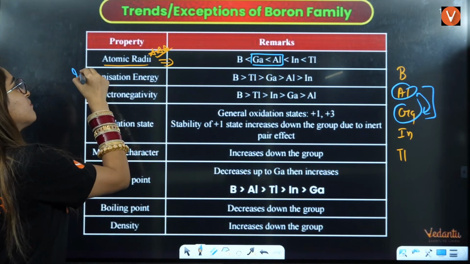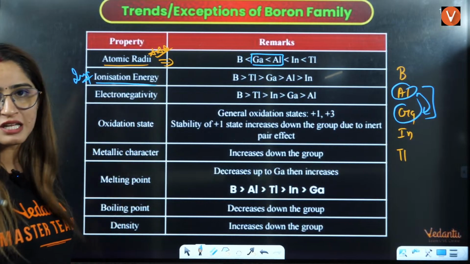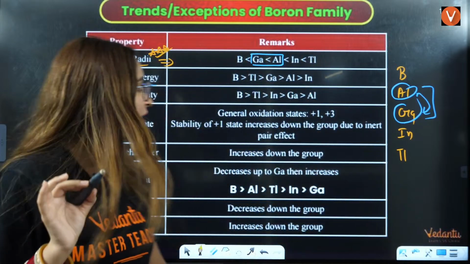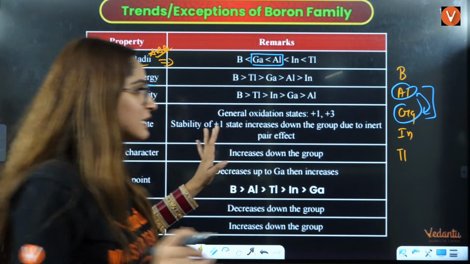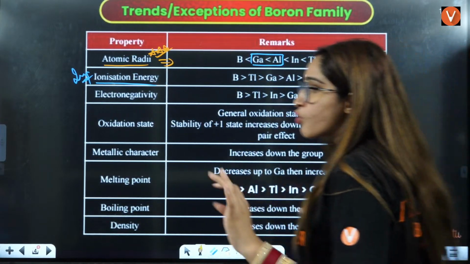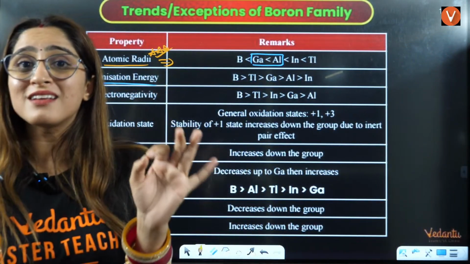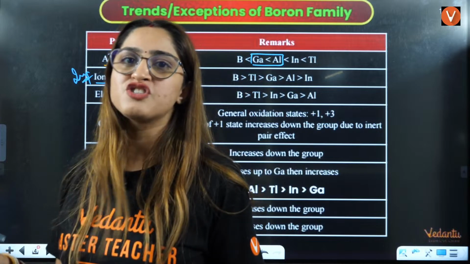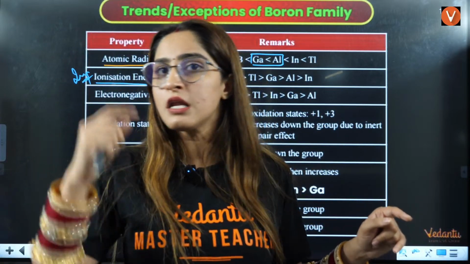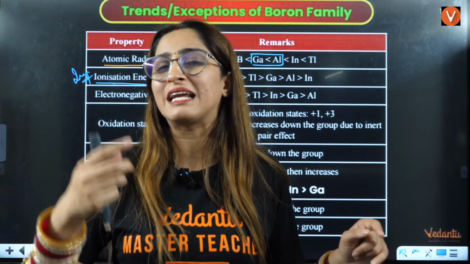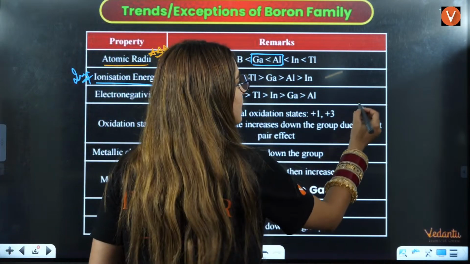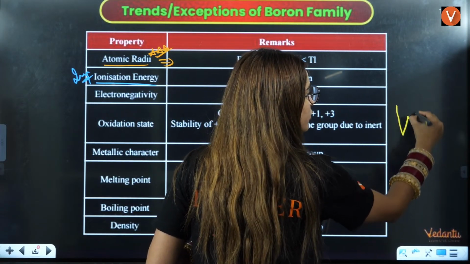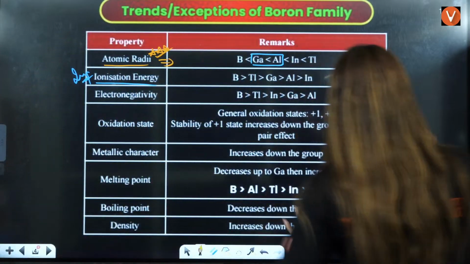Next, very important, is the exceptional trend of ionization enthalpy. Everybody listen to this, very important. Write it down in the chat box, those who remember. This is a revision session, and we have done the same thing many times on this channel, so that these exceptions get clicked in your head in seconds. What you will learn is that this is like a W. You will stretch it out, so it is going to be this kind of W.